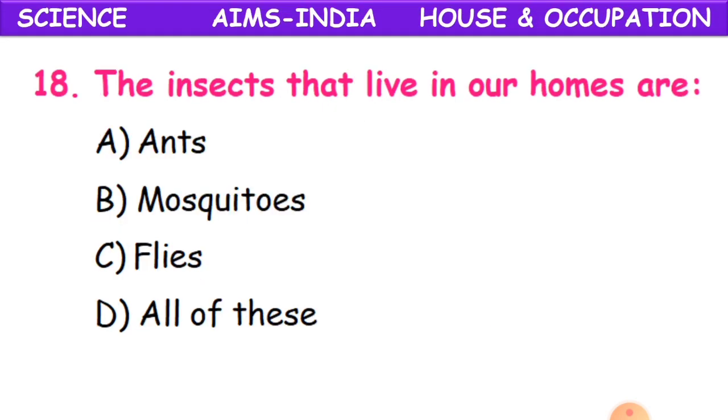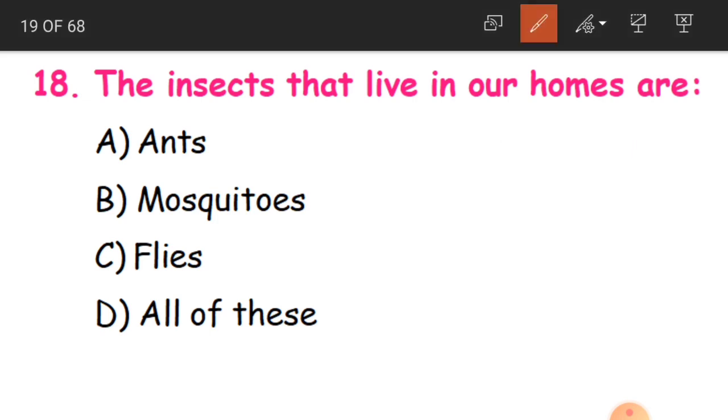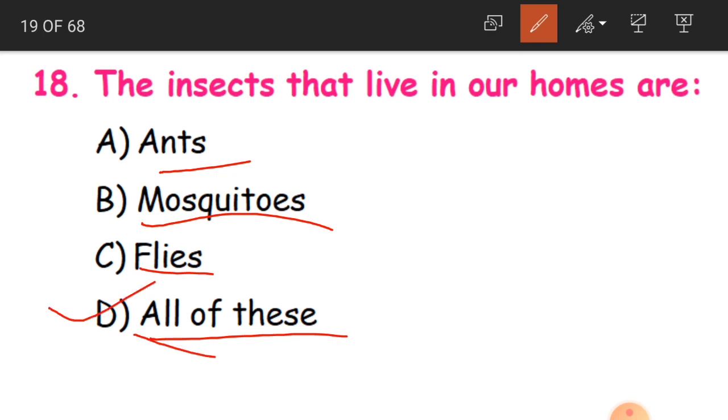Okay, clear, children? Now the 18th question is, the insects that live in our homes are... we do have insects in our homes, no? So what do we call them? Either ants, mosquitoes, flies, or all of these. All of these is the correct answer.